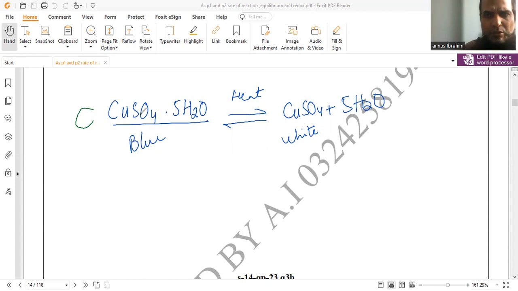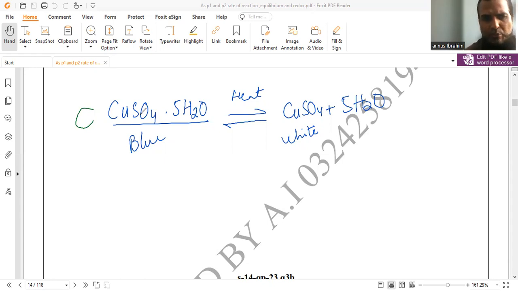Usually transition metal salts, d-block element salts, show a variety of hydrated forms. So this is one example which shows the reversible nature of a chemical reaction, meaning that the reactant is converted into product, and the product again reacts back into the reactant side.